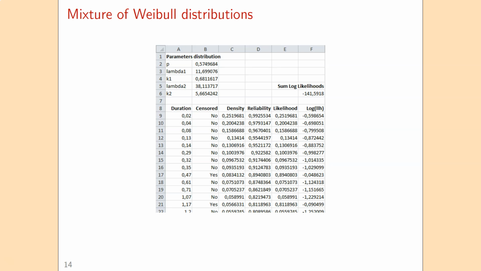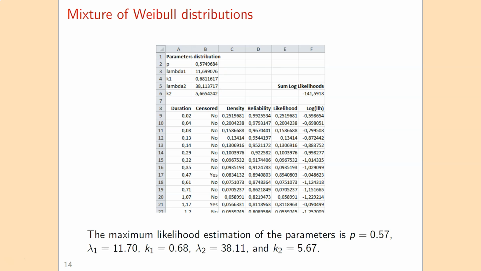So this is how that can look like in Excel, for another data set. So you see that here we have the 5 parameter values that we are allowed to change, and most other things are very similar to what we have seen for the single Weibull distribution. And then the outcome is the following. So what we have over here after using the solver can then also be written like this. So that's the maximum likelihood estimation of our parameters.